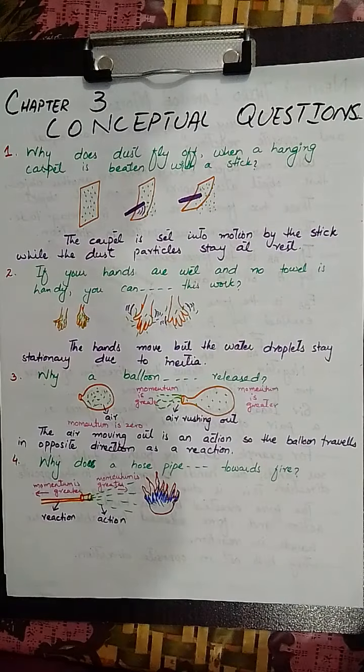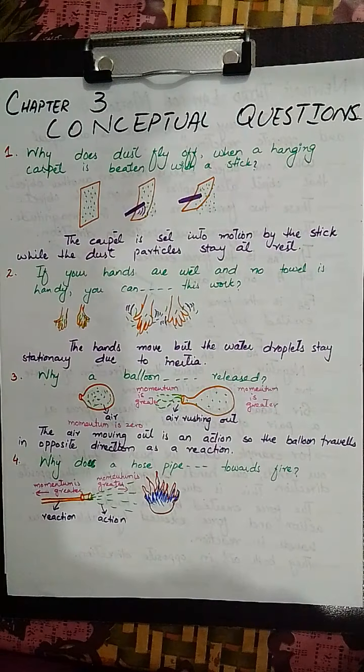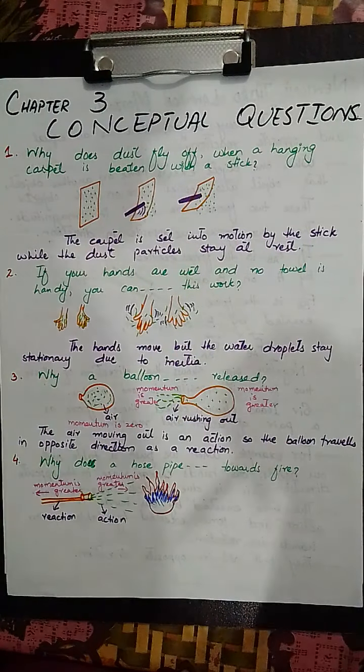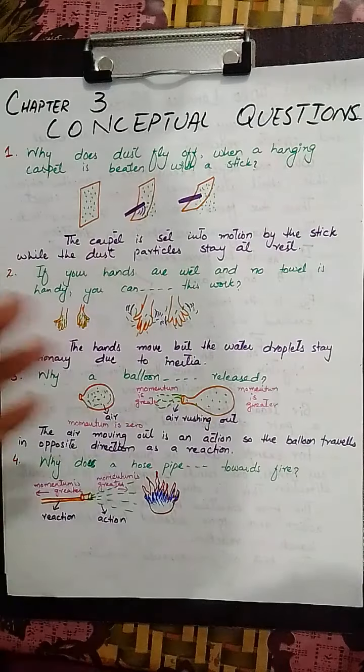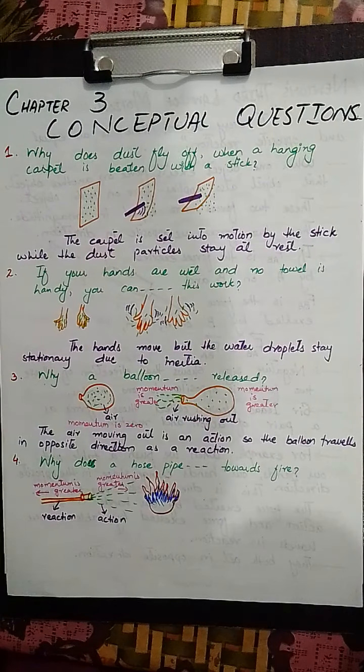The second question is that if your hands are wet and no towel is handy, you can remove some of the excess water by shaking them. Why does this work? Actually, आप लोगों ने usually ये काम किया होगा. If you don't really have a towel at that moment, you can just shake off your hands like this, and all the water droplets would come off of your hands. Okay, so how does this happen?